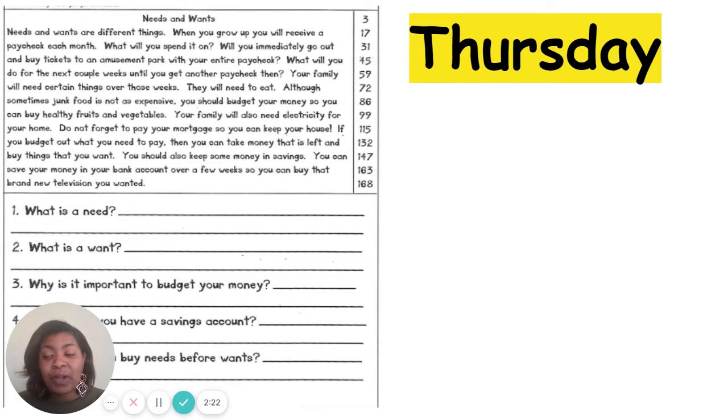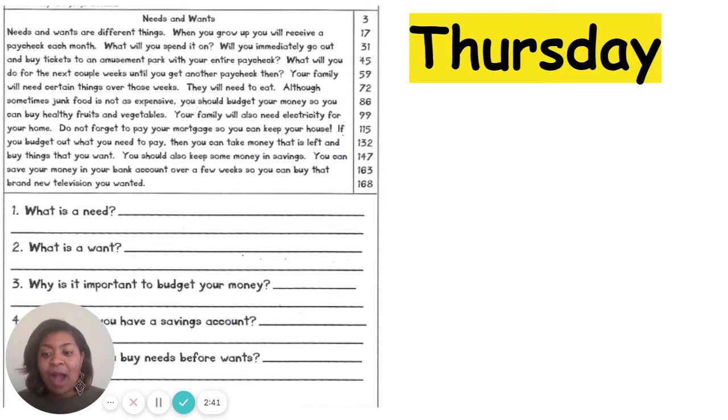So you want to make sure that you pay on those very important things as well as food, and make sure that you have those things that you need so that way you will not be without.